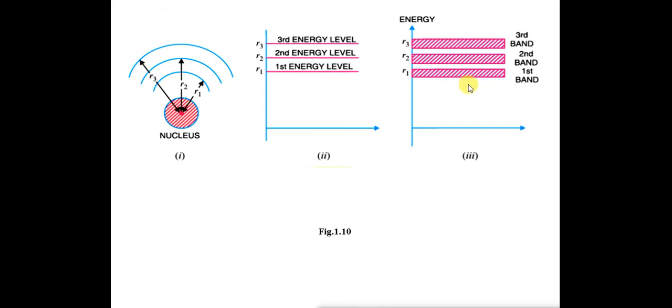In the energy band diagram, it is represented by a hatched rectangle, a solid bar. Second energy level, second energy band. Third energy level, third band. A fixed line is now represented by a rectangular block: definite energy becomes a range of energies. This range of energy possessed by an electron is called an energy band.